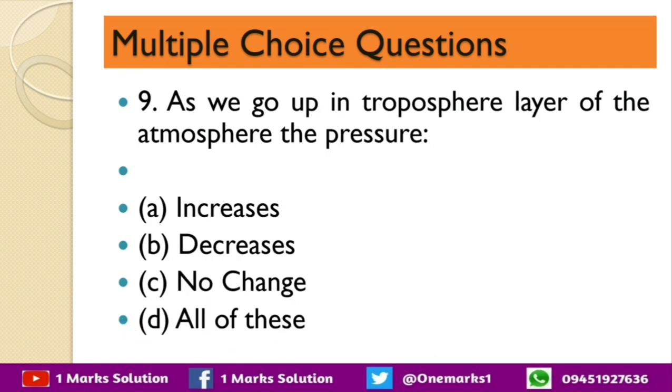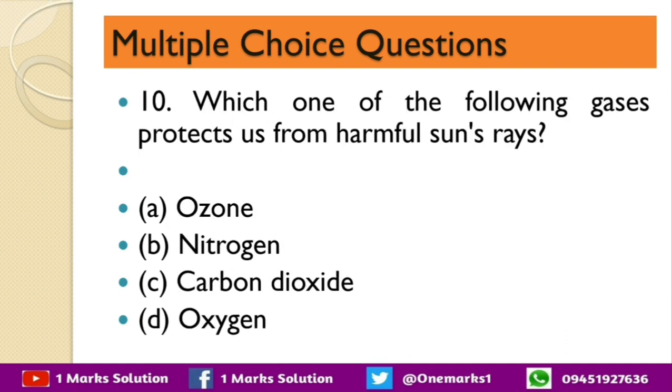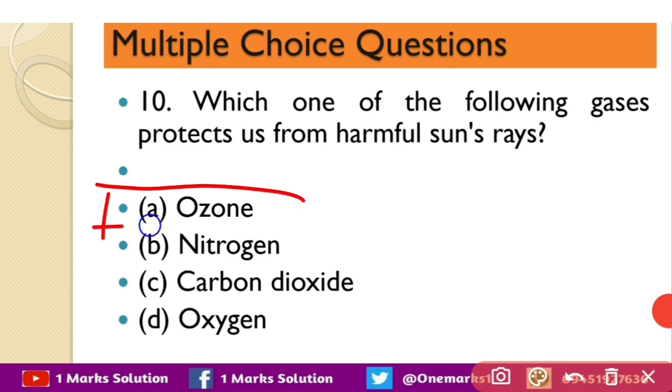Next question is as we go up in the troposphere layer of the atmosphere, the pressure increases or decreases, or there is no change in the pressure, or all of these. As we know, as we go up in the troposphere layer of the atmosphere, the pressure decreases. So the correct answer is B, decreases. Our next question, which one of the following gases protect us from the harmful sun rays? Ozone, nitrogen, carbon dioxide or oxygen? The correct answer is A, ozone.